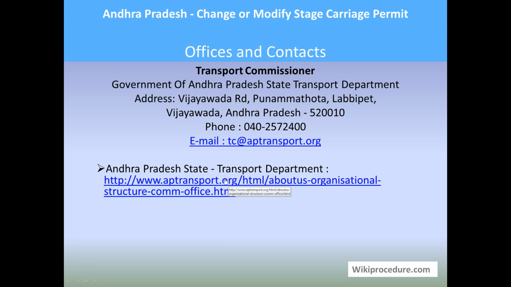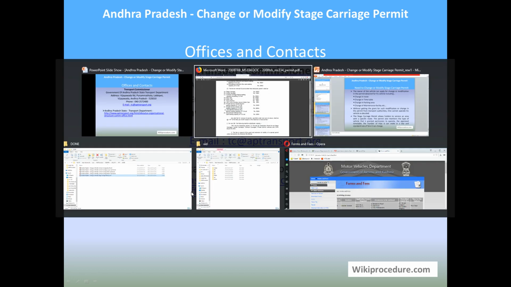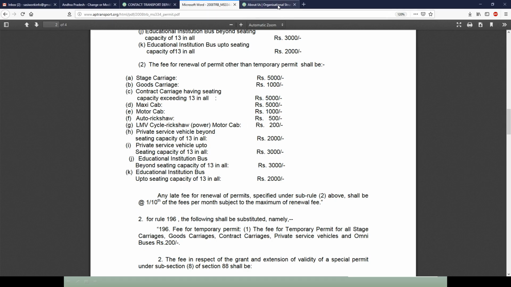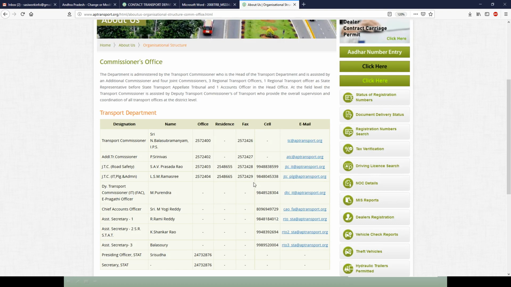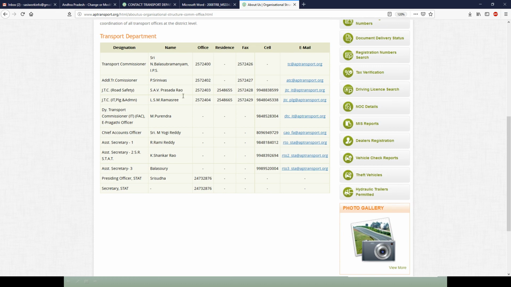Offices and contacts: Transport Commissioner, Government of Andhra Pradesh State Transport Department, Punnamatota, Vijayawada, Andhra Pradesh. Phone and email ID are provided here for personal interactions with them. Also, the office level contact link provided here will give access to a page which has officer name, telephone number, cell phone number and email ID, for individuals to seek clarification in relation to their doubts and complaints.